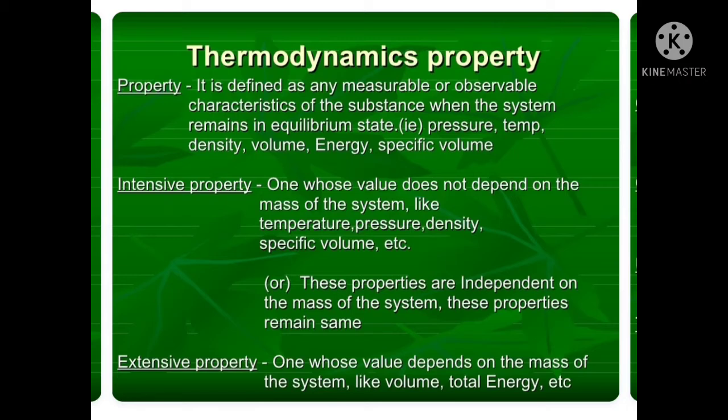Extensive properties are often divided by the mass associated with them to obtain the intensive properties. For example, if the volume of the system is divided by mass, then it is known as specific volume, and specific volume is an intensive property. So it is noted that extensive properties are often divided by mass to obtain the intensive properties.